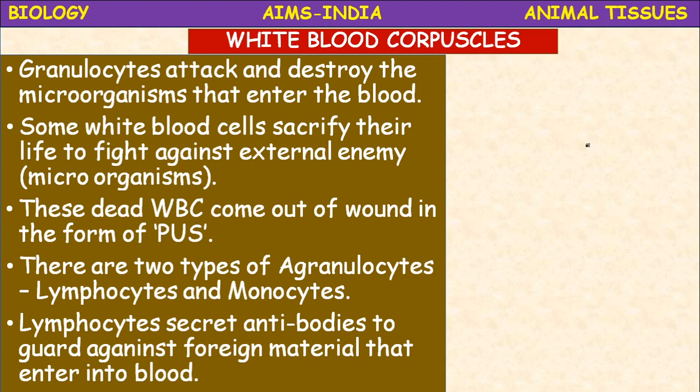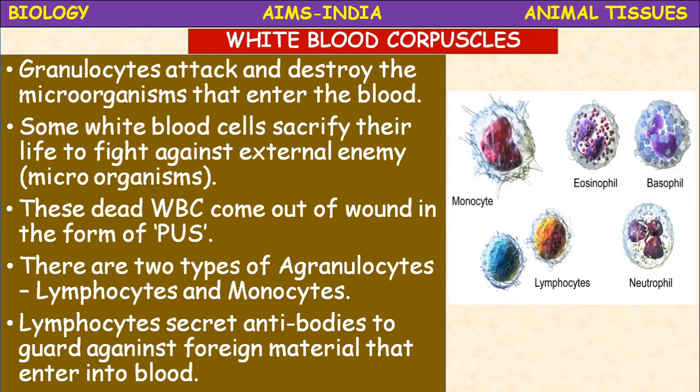Okay, the neutrophils. Neutrophils are most abundant among these granulocytes, acidophils, basophils and neutrophils, and they are phagocytic WBC. Their number increases during inflammation.